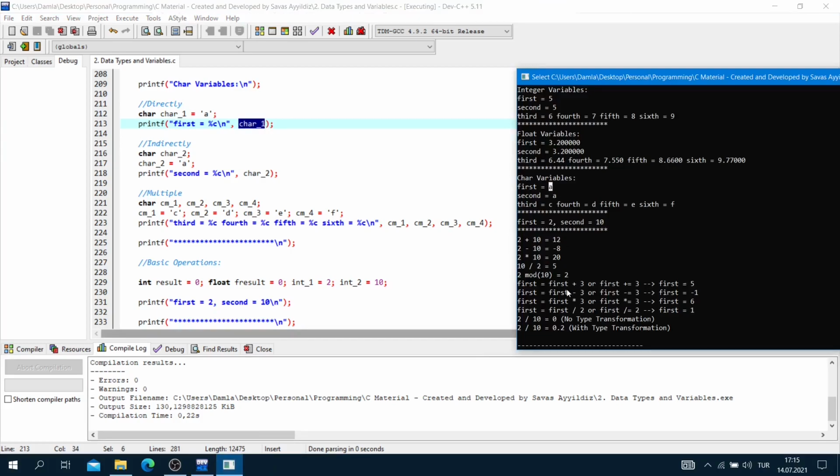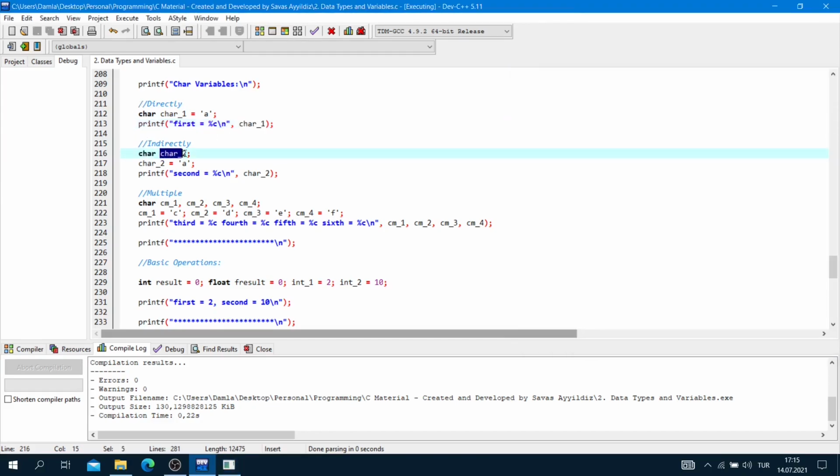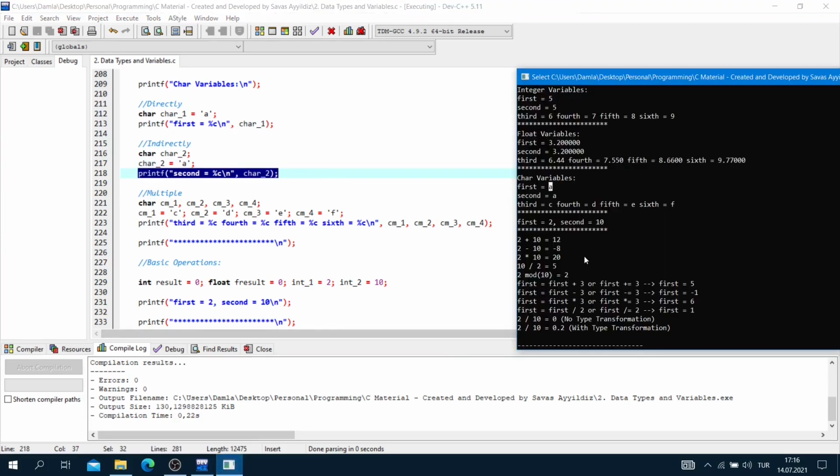First is equal to a letter. So in the indirect method, char2, we defined it and we put the value into our variable. Char2 is equal to quote a quote semicolon and we print it. As you can see, second is equal to a.